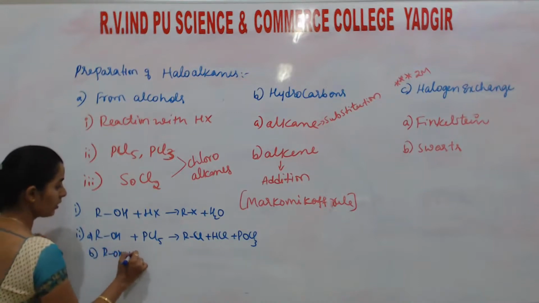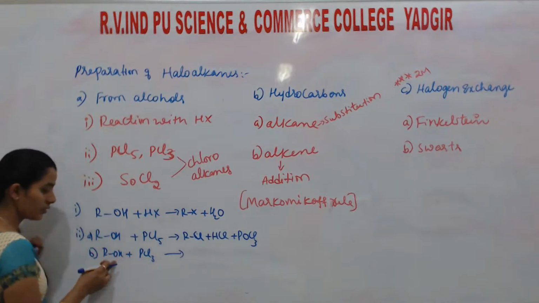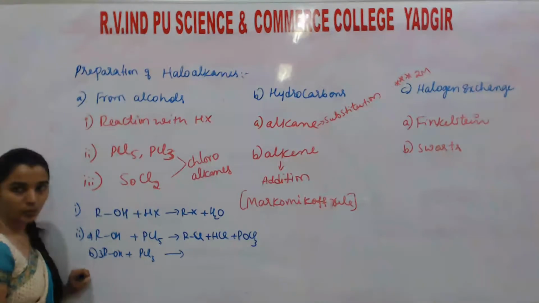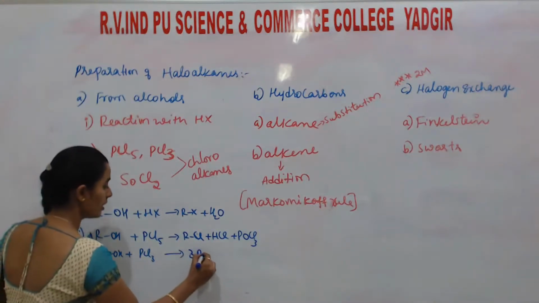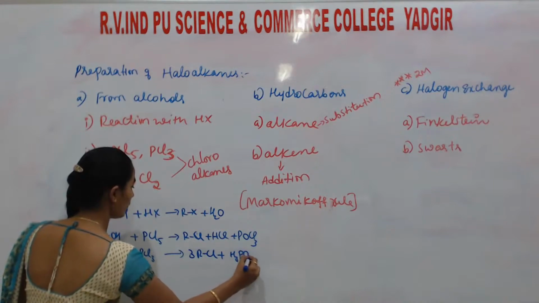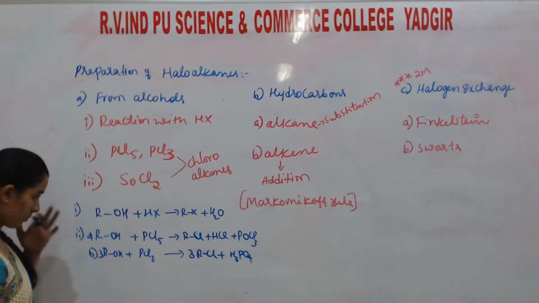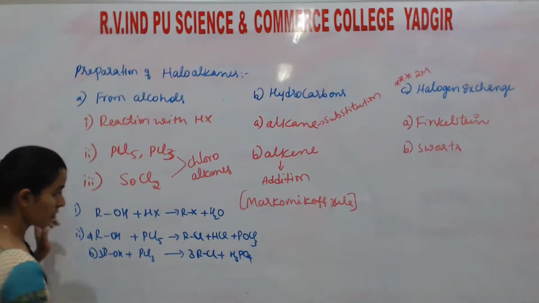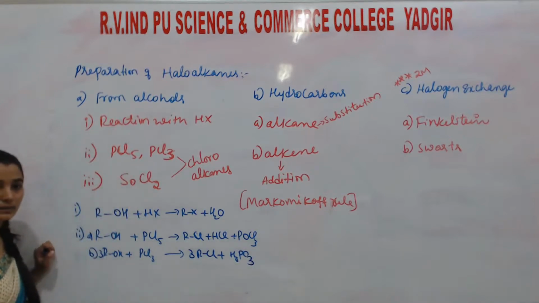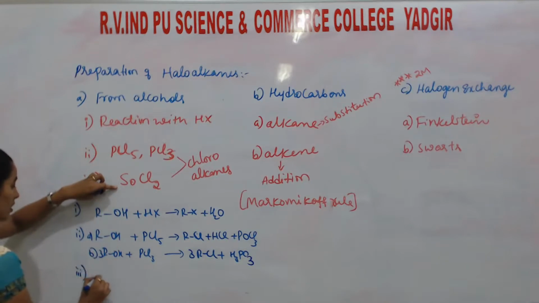So third one. ROH is there and this PCl3 is there. Okay? Here there are no oxygen atoms. So assume, students, here 3 moles of ROH, and you will get 3 RCl plus H3PO3, phosphorous acid.